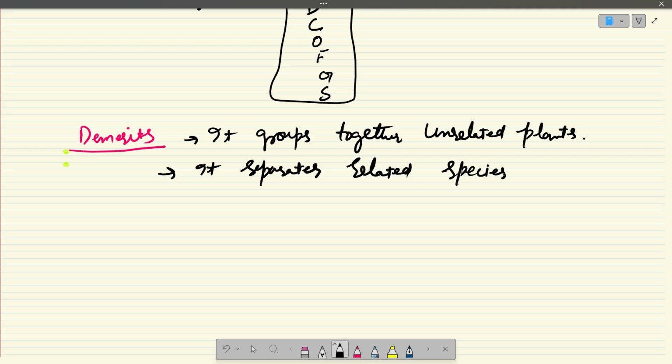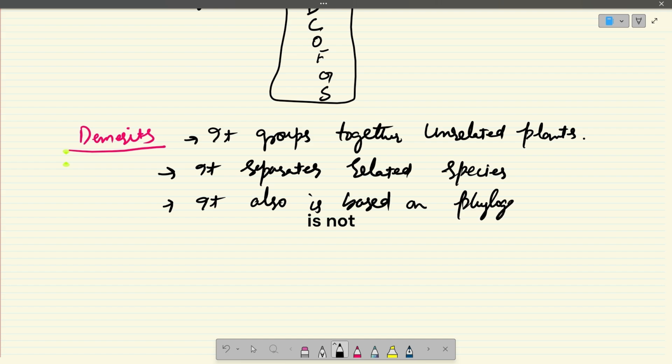That means if there are two related species, they are placed in different groups. And it also is not based on phylogenetic characteristics. So there was no concept of evolution at that time.